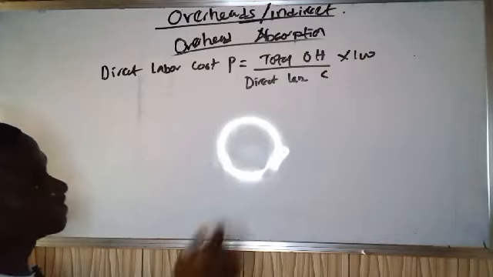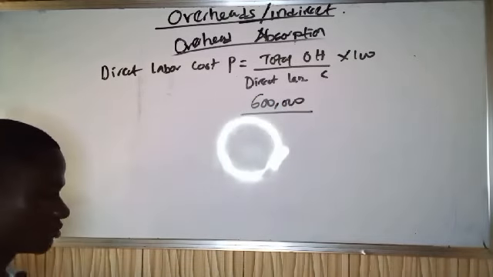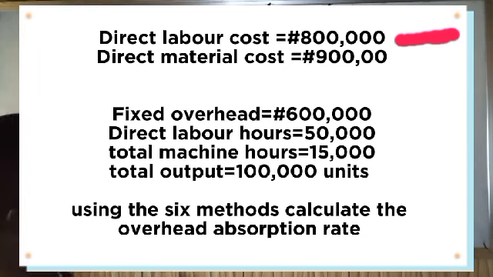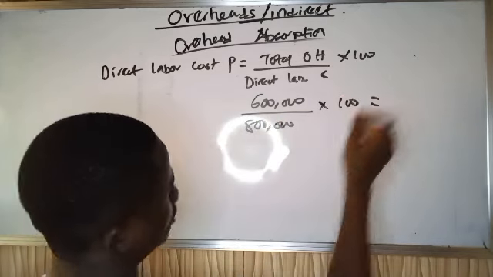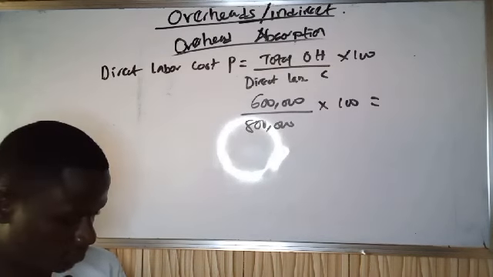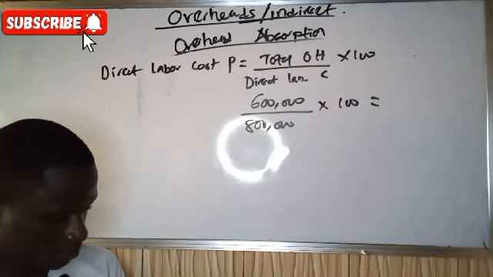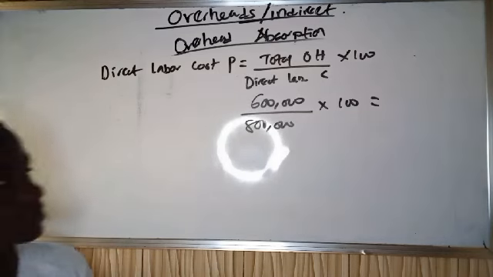Total overhead is 600,000. Direct labor cost from our question is 800,000. 800,000 times 100. So that gives us 600,000 divided by 800,000 times 100. That's 75%.